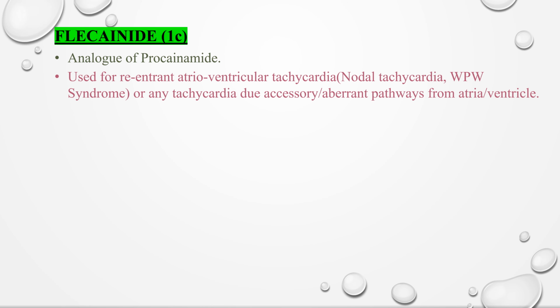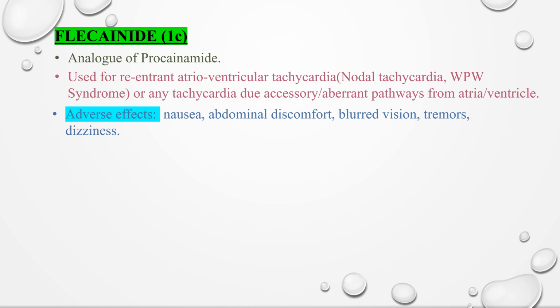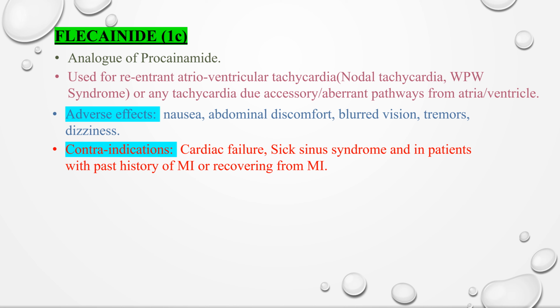Coming to the drug flecainide. It is an analog of procainamide. It is used for re-entrant atrioventricular tachycardia such as nodal tachycardia or WPW syndrome or any tachycardia due to accessory or aberrant pathways from atria or ventricles. Adverse effects include nausea, abdominal discomfort, blurred vision, tremors, and dizziness. This drug is contraindicated in patients with cardiac failure, sick sinus syndrome, past history of MI, or those who are recovering from MI. Coming to the drug encainide, it is no more used.